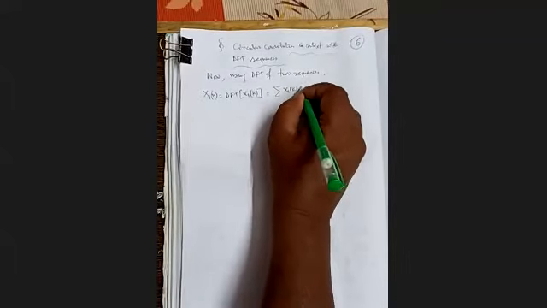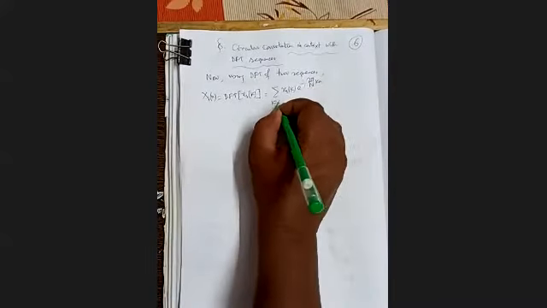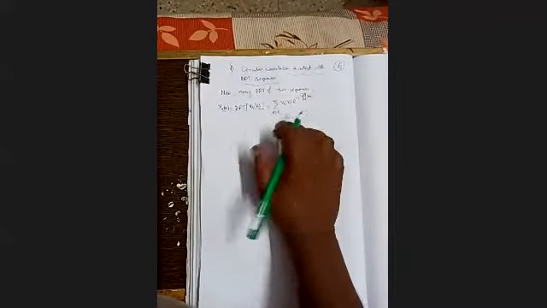It will be summation of x1(k) e to the power minus j 2 pi by capital N kn, where k is from 0 to N minus 1.